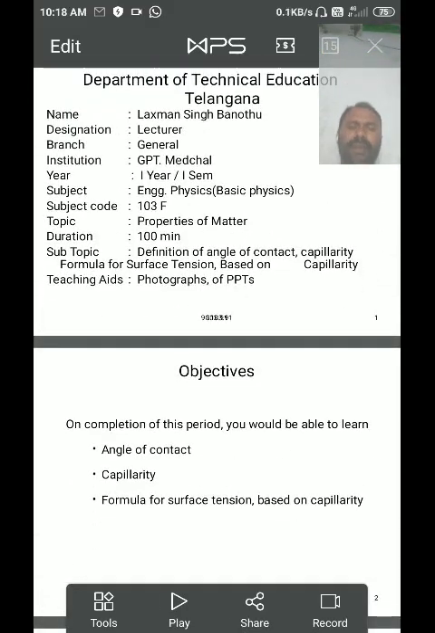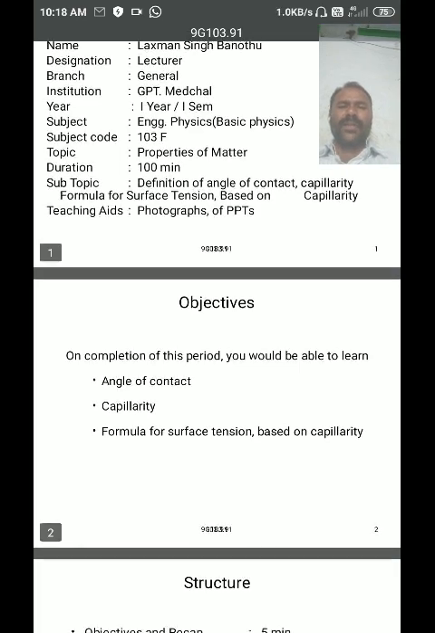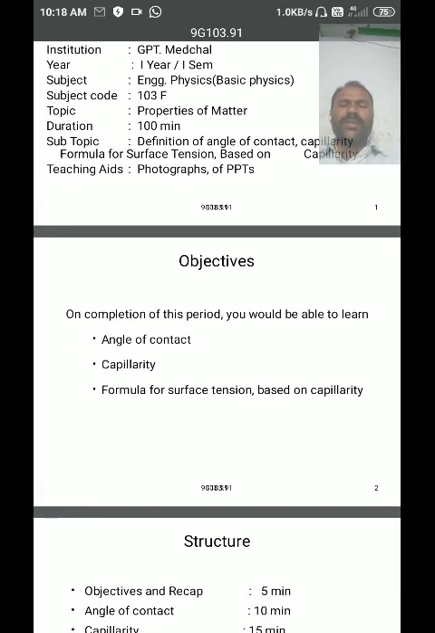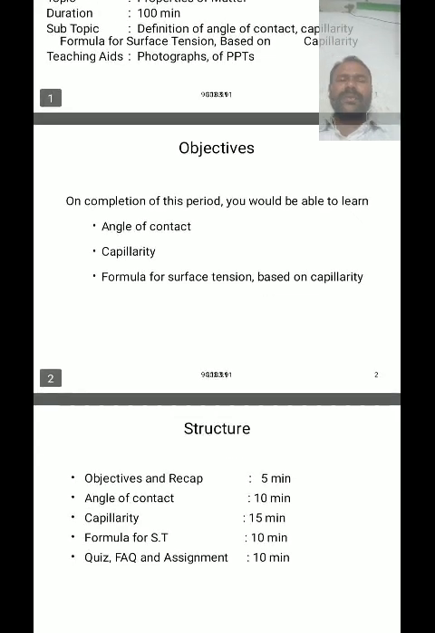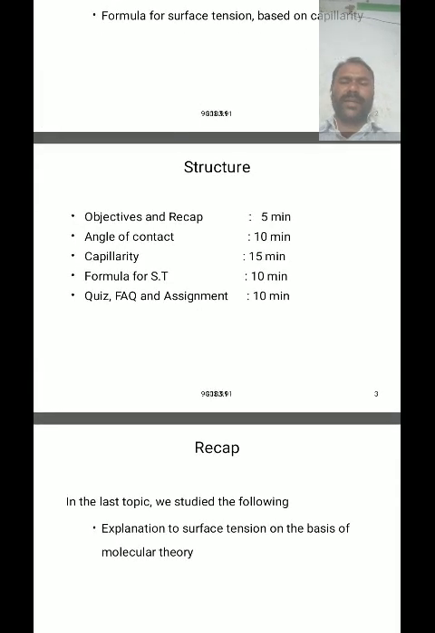So in the previous class we discussed the definition of angle of contact, capillarity, and the formula for surface tension based on capillarity. On completion of this period, we will be able to understand viscosity and examples of capillarity. So what are the examples of capillarity?